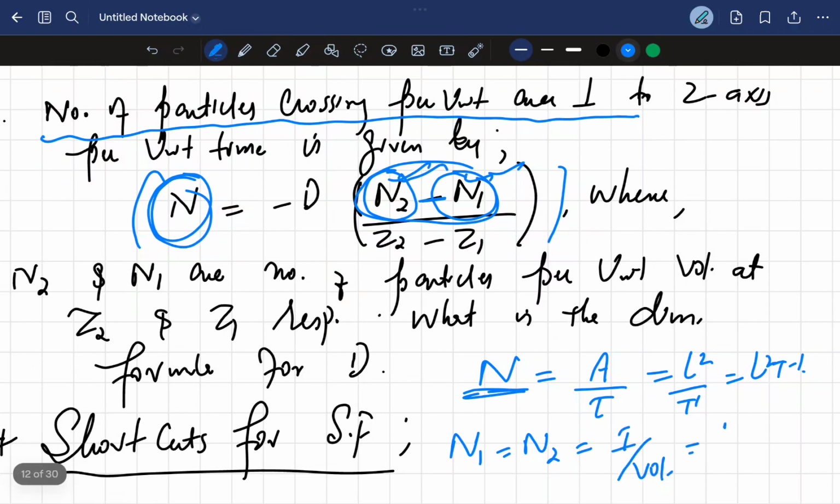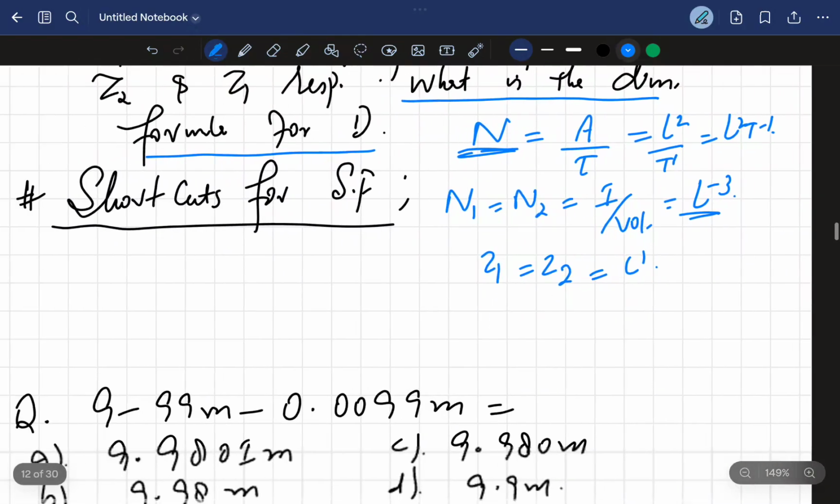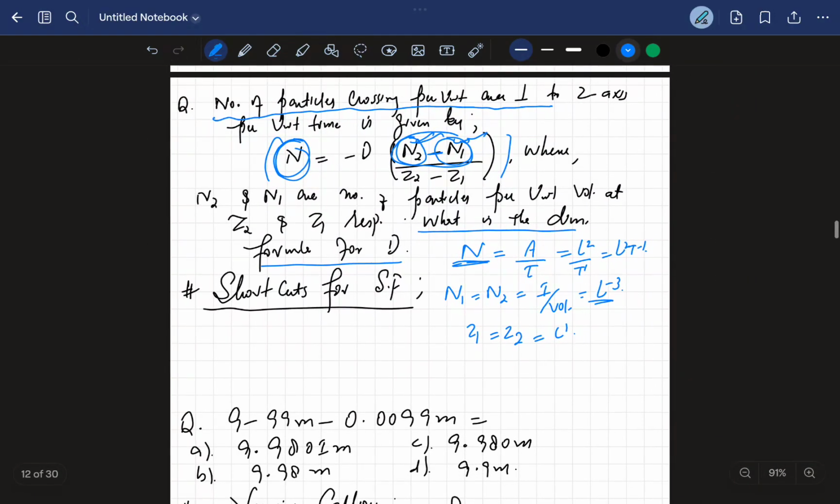So it's L^-3. And z2 and z1 respectively: z1 is equal to z2, which is L^1. Now, what is the dimensional formula for D? How can we find it? Now n is equal to D n2 divided by z2.